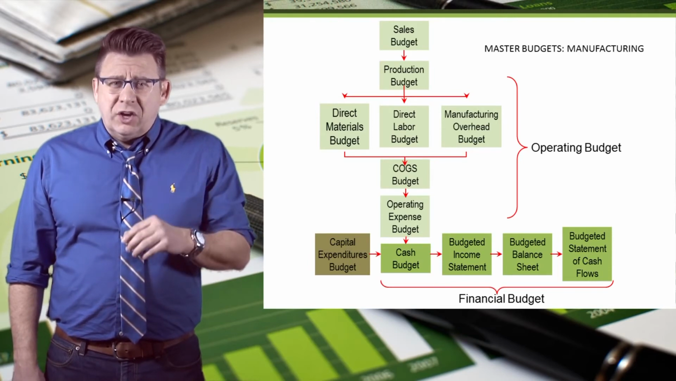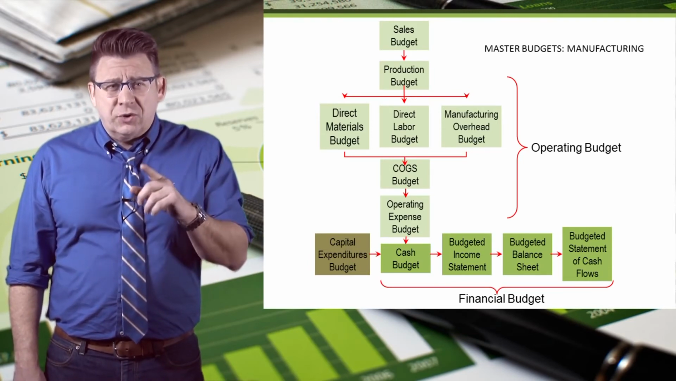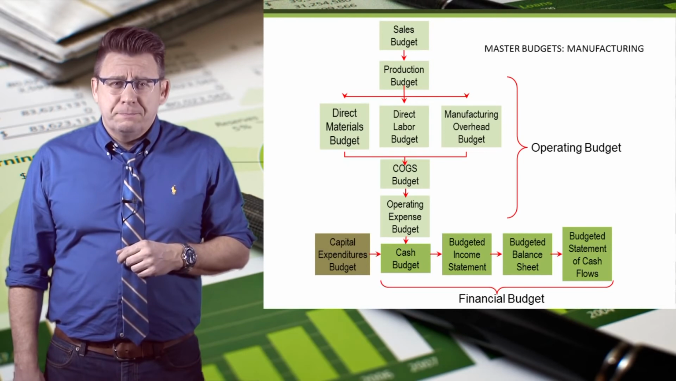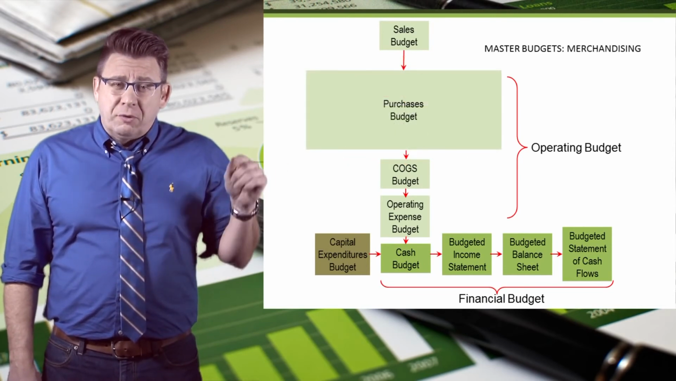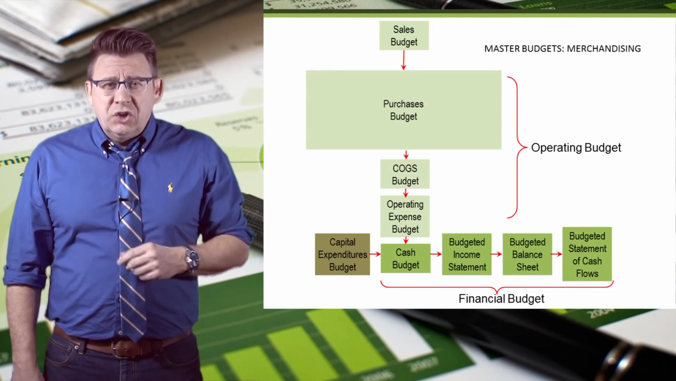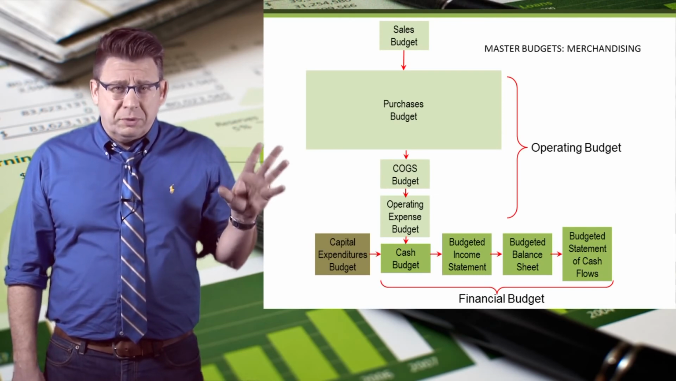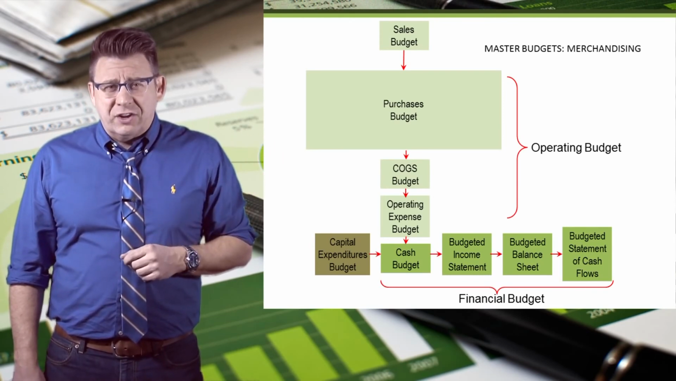The remaining videos related to budgeting explain how to create and use these budgets. A master budget for a merchandiser is shown here. You can see that the purchases budget replaces many of the manufacturing budgets.